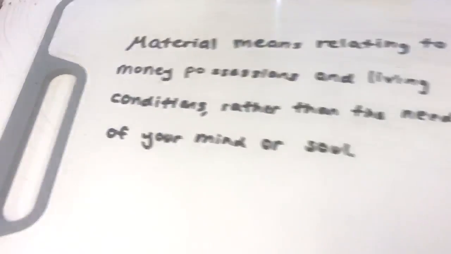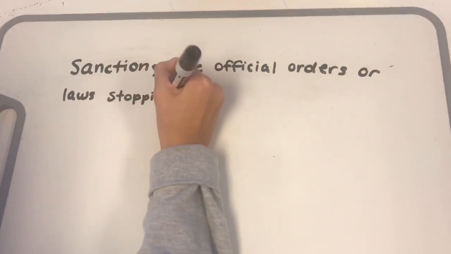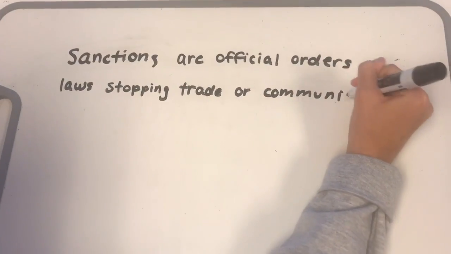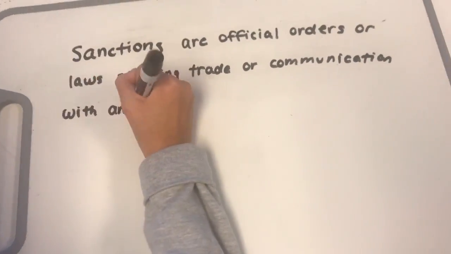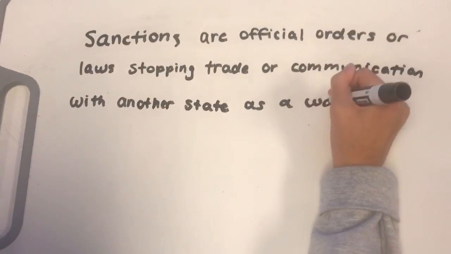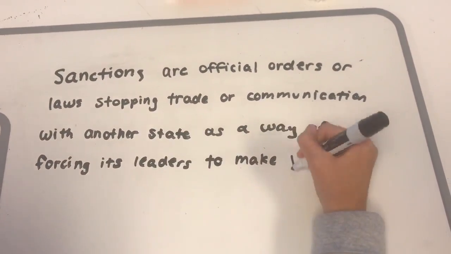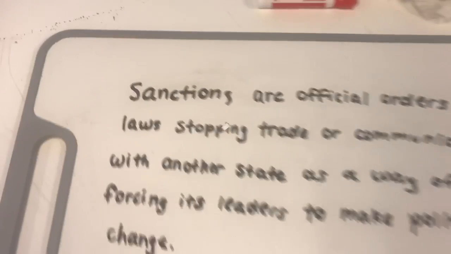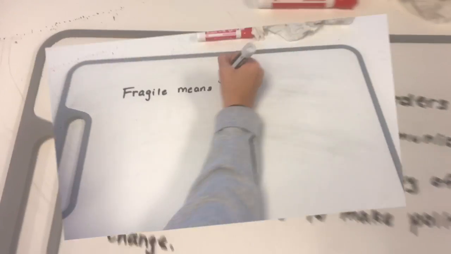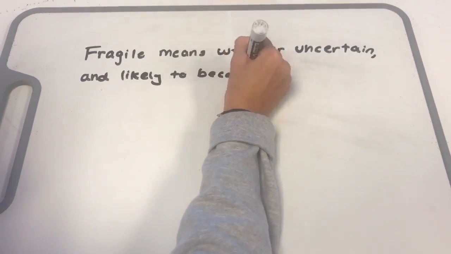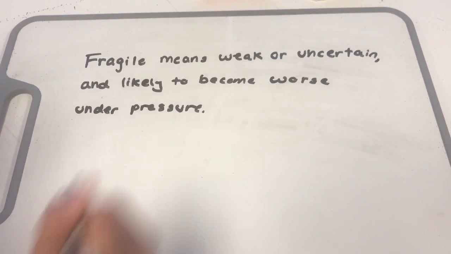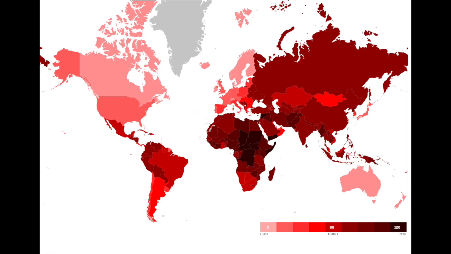Sanctions are official orders or laws stopping trade or communication with another state as a way of forcing its leaders to make political change. The U.S. is demonstrating power by having control over communication with another country, and sovereignty because the U.S. doesn't need approval from another country to put these sanctions into place. Fragile means weak or uncertain and likely to become worse under pressure. This can relate to countries with little power or sovereignty because this causes them to be fragile and easy to be taken over by ones with much more power.